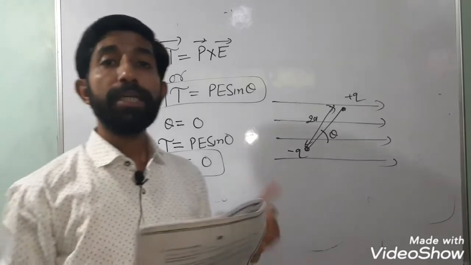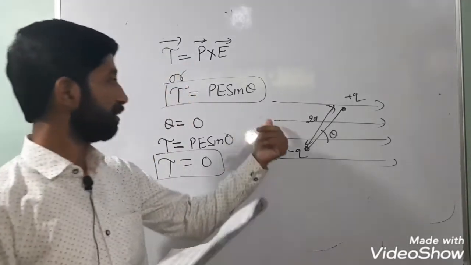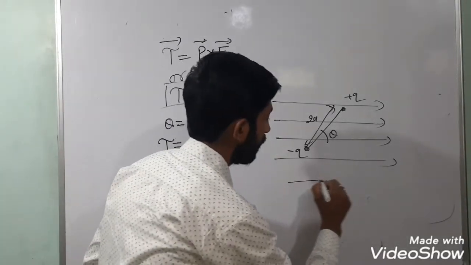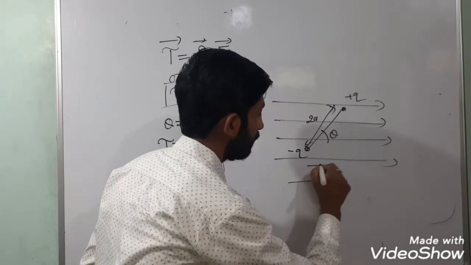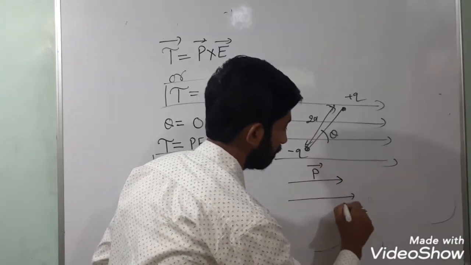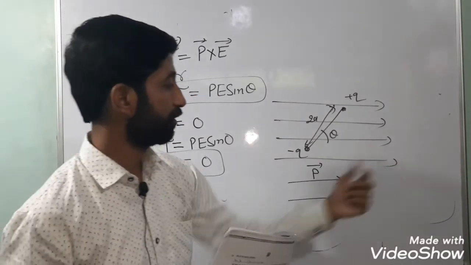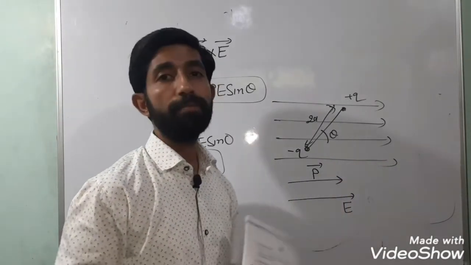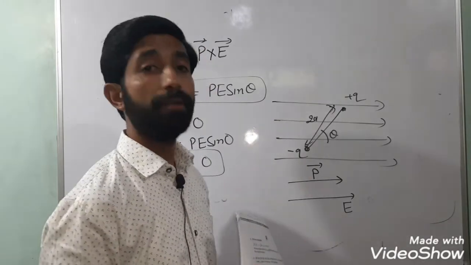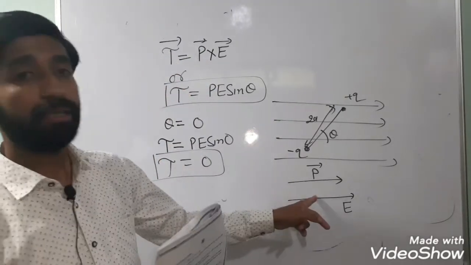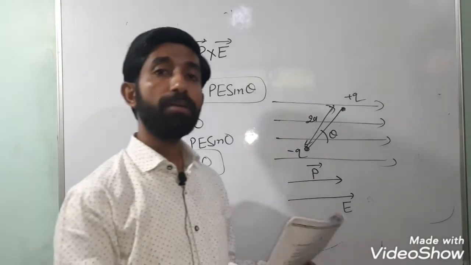It means in a stable condition, the dipole is parallel to the electric field. This is the dipole moment, and this is my electric field. This arrow is simply the notation of the dipole, and this is the direction of the electric field, and both are parallel. Then this condition is for stable orientation.